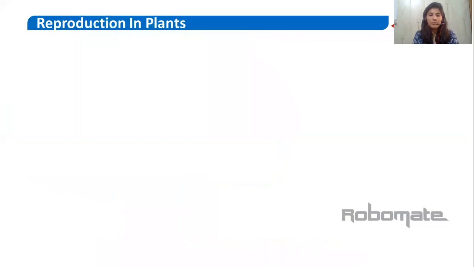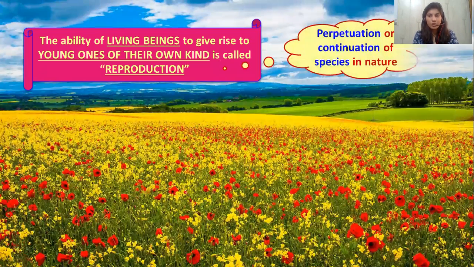So we'll see reproduction. The definition of reproduction: reproduction means the production, the generation of the plants. Re means again, production means to generate. So it is the ability of a living being to give rise to young ones of the similar kind, known as reproduction. So as I have already told you, there is a particular lifespan of the species.